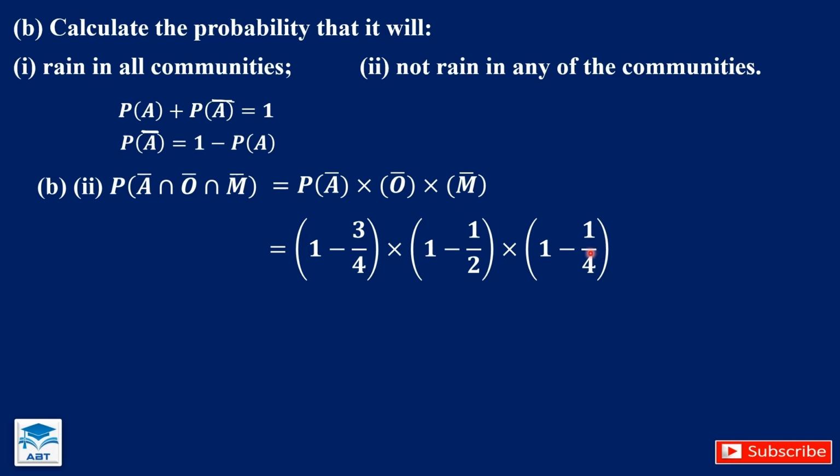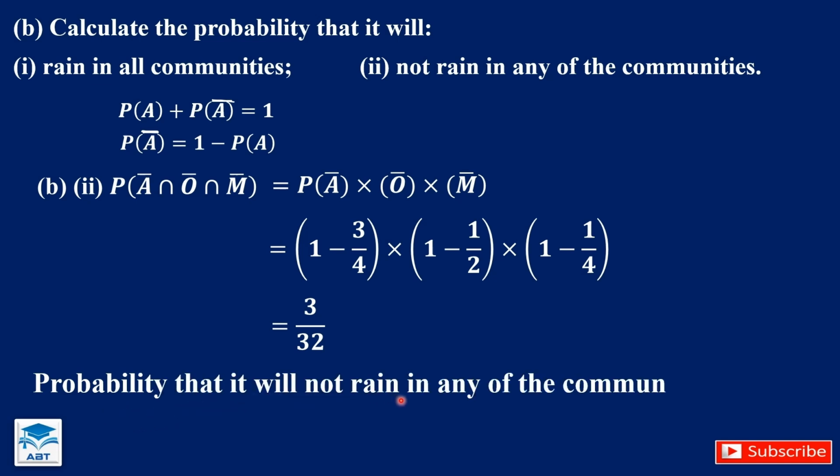The probability that it will rain in Maakrom is 1 over 4, so we just subtract from 1 to get the probability that it will not rain in Maakrom. Then we multiply this. We use the calculator and we have 3 over 32. So the probability that it will not rain in any of the communities is 3 over 32.